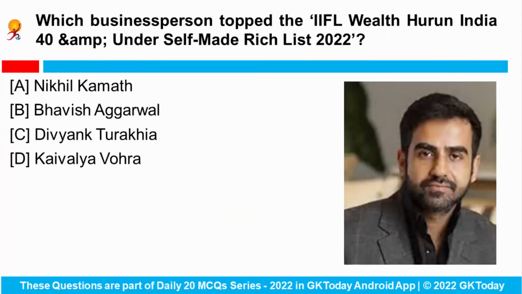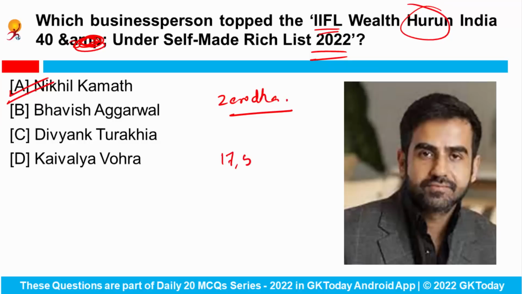Next is, which business person topped the IIFL Wealth Hurun India 40 and Under Self-Made Rich List 2022? So Nikhil Kamath, who is the co-founder of Zerodha, topped the IIFL Wealth Hurun India 40 and Under Self-Made Rich List 2022, and he has a net worth of 17,500 crore rupees. Okay.